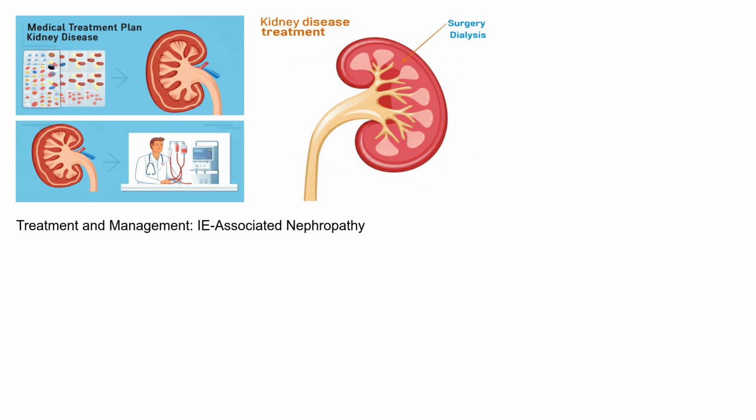Treatment and management of infectious endocarditis-associated nephropathy focuses on two main goals: treating the underlying endocarditis and managing the kidney complications. Antibiotics are the cornerstone of treatment for the heart infection, typically administered intravenously for several weeks. In some cases, surgery to replace or repair damaged heart valves may be necessary. For the kidney involvement, treatment may include medications to control blood pressure, diuretics to reduce swelling, and in severe cases, dialysis to remove waste products from the blood when the kidneys are failing. Immunosuppressive therapy may be considered if glomerulonephritis is severe. Careful monitoring of kidney function is essential throughout the treatment process.